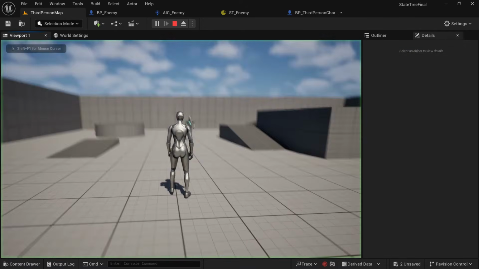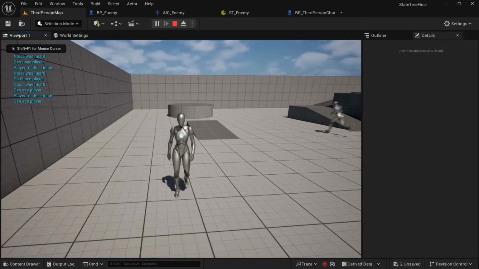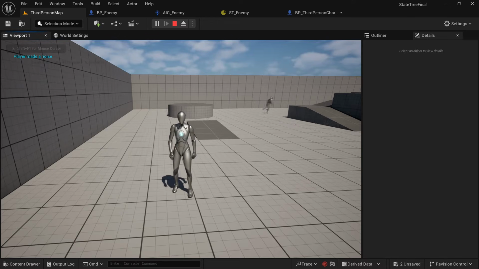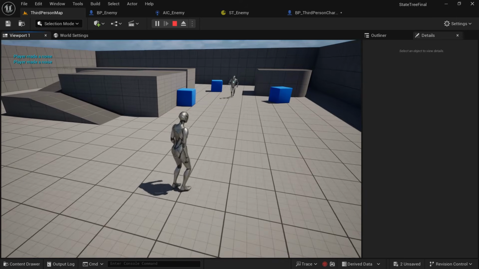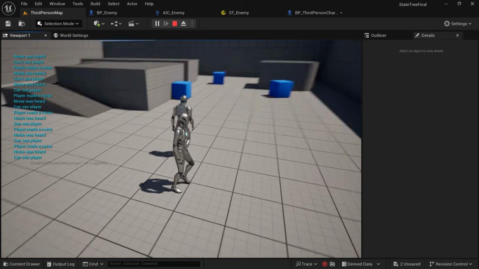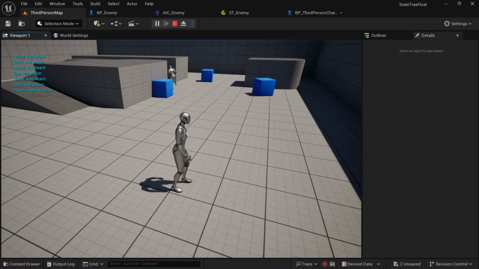Here I'm just tuning down the max range because 500 was a little bit too loud and he could hear us from the entire map, so we'll make it so that we have to be a bit closer. Now he can't hear us, but that's just because we're not in range. If he comes back round and we play another noise, now he can hear us.